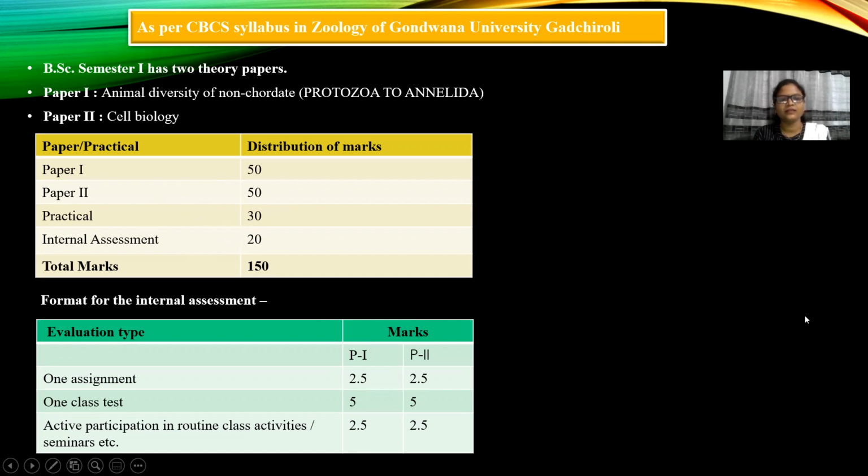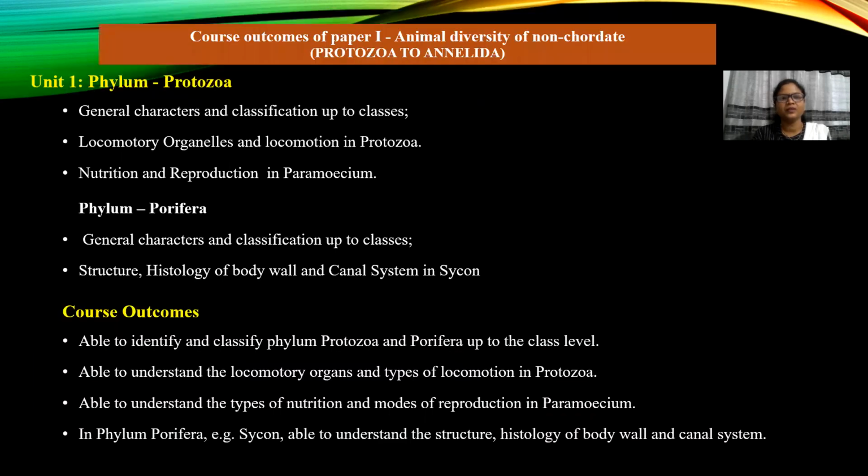Now the format for the internal assessment: one assignment, for which Paper 1 carries 2.5 marks and Paper 2 carries 2.5 marks, one class test of 5 marks for each paper, and active participation of students in routine class activities, seminars, etc. carries 2.5 marks for each paper. Now the course outcomes and syllabus of Paper 1, Animal Diversity of Non-Chordates from Protozoa to Annelida. There are 4 units in this paper.